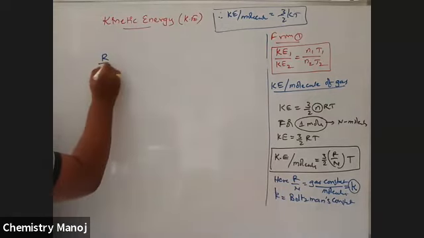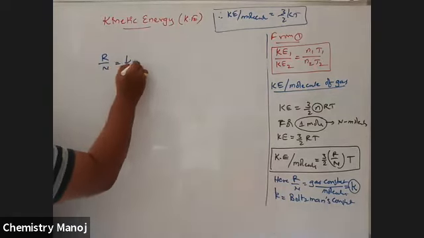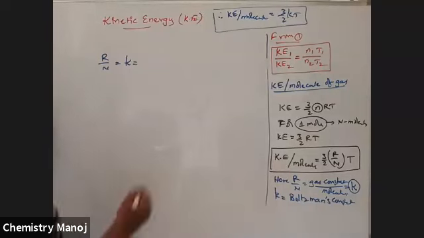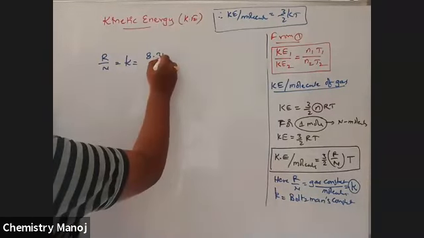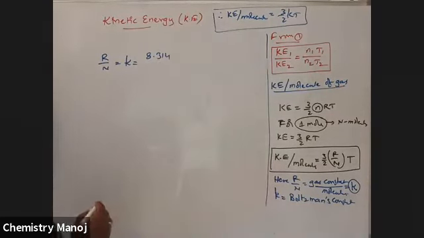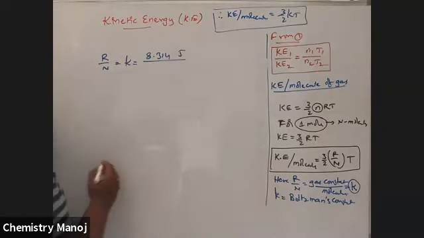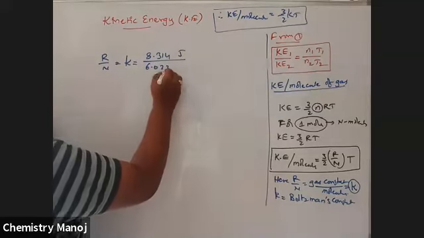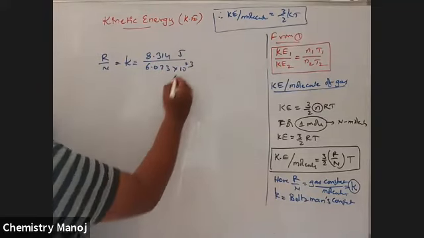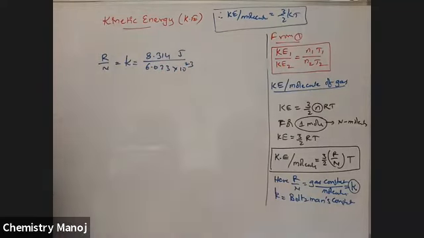That R by N value, which is equal to K. For example, R value is taken as 8.314 joules, divided by the N value, Avogadro number 6.023 into 10 power 23. It has no units.